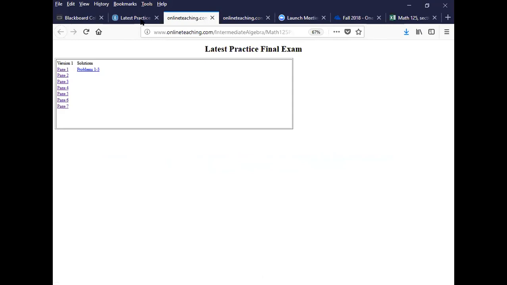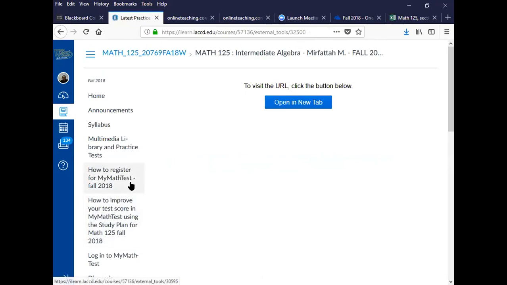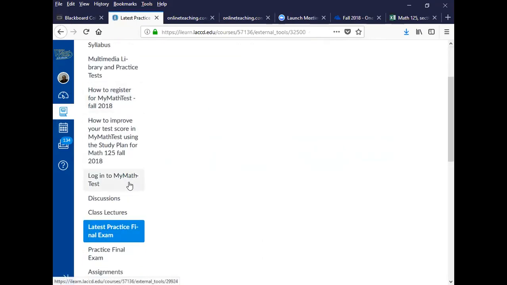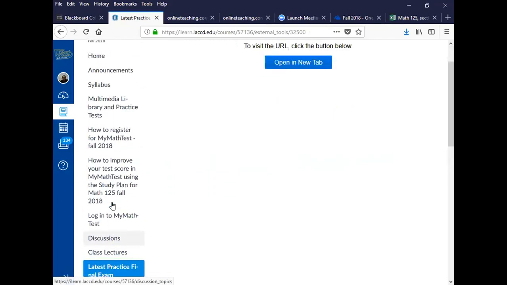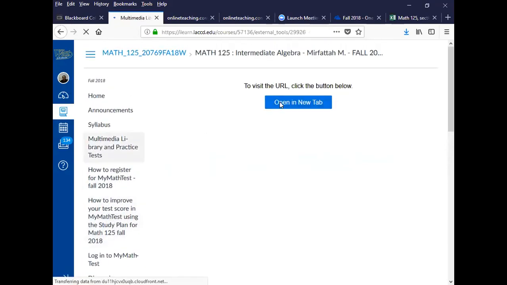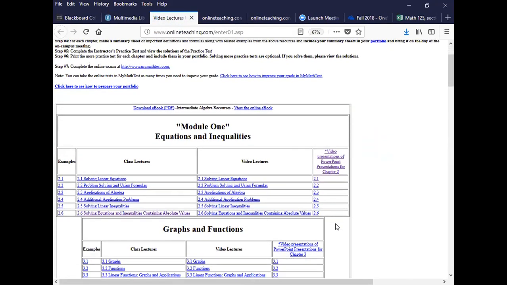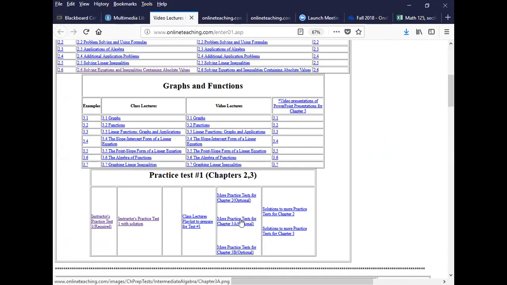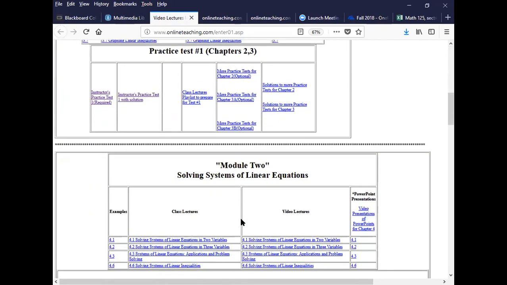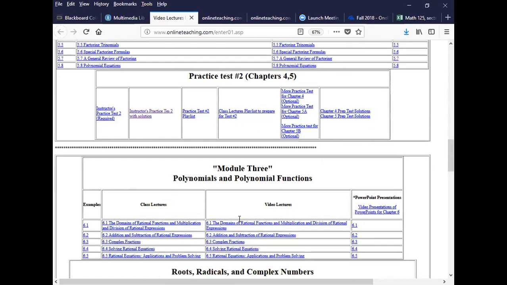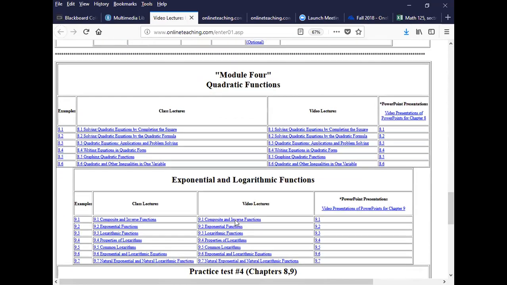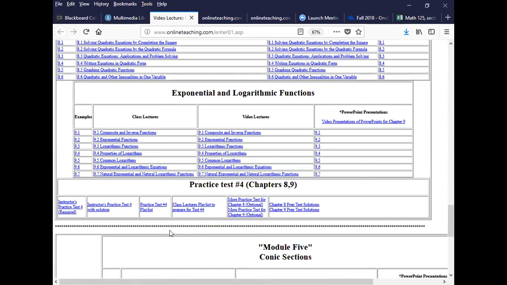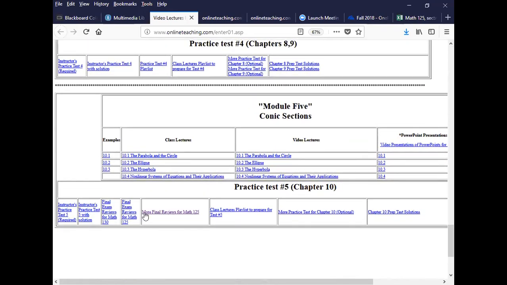If I go back to Canvas, there is a Multimedia Library, as you should know where they are. Let's open that as well. All the resources are under this page. All the problems that I do for the practice final exam are going to be at the bottom of the page here, where it says practice final exam.